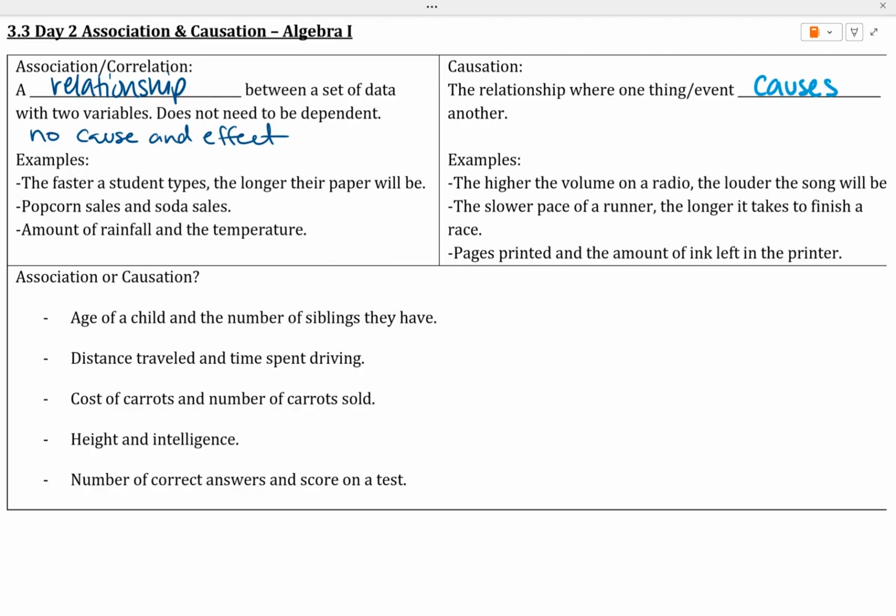The age of a child does not dictate how many siblings they have. You could have a child who is 6 and have no siblings, or a child that is 6 and have 2 siblings or 3 siblings, or a child that is 6 and has 7 siblings. There is no cause and effect for that by any means. That is an association.